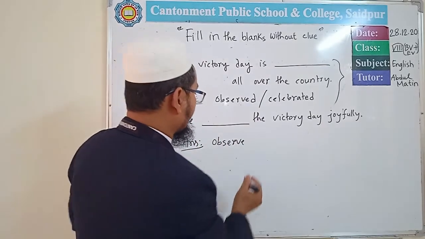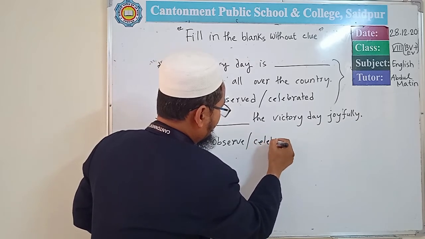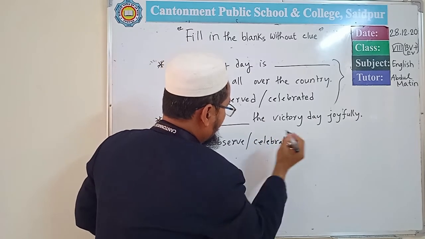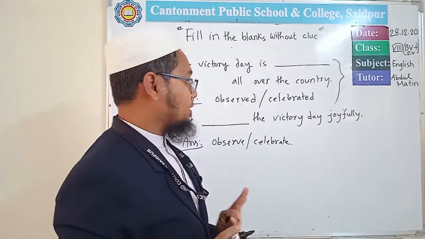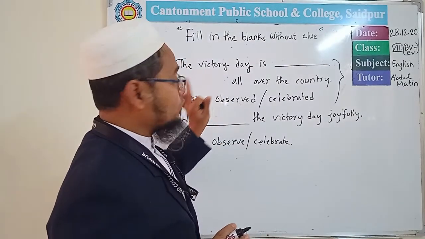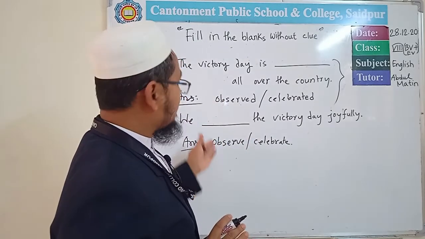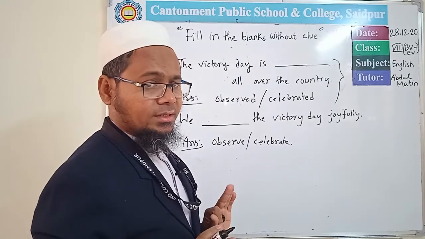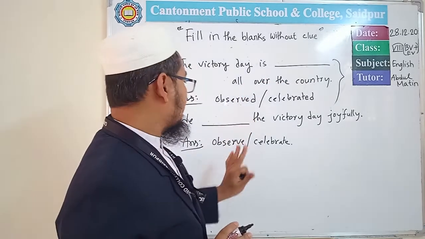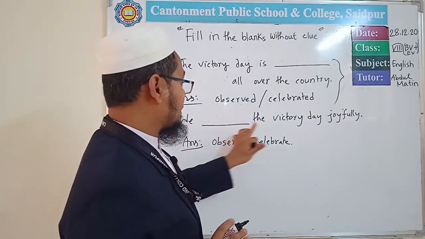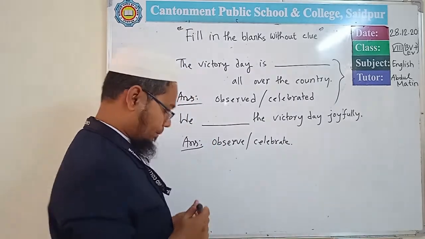That's why here it will be observe or celebrate. From these two examples, we have learned that first you have to think in which tense or in which mode the sentence is. If it is in the passive mode, it will be the past participle form. But if it is in the active mode, then it will be the present form of the verb.